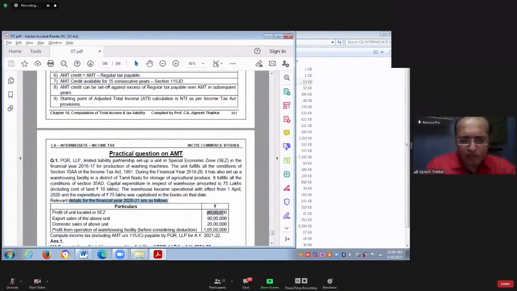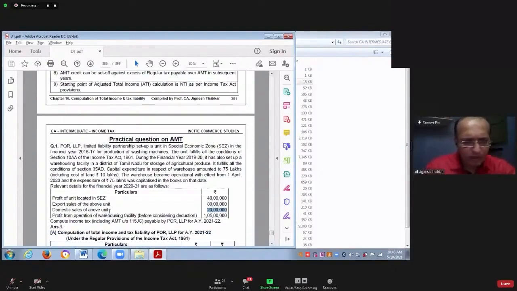Relevant details for the financial year 2021 are as follows. Profit of a unit located in SEZ is 40 lakhs. Export sales of the SEZ unit is 80 lakhs. Domestic sales of the SEZ unit is 20 lakhs. Profit from operation of warehousing facility before deduction under section 35AD is 1 crore 5 lakhs. Compute the income tax including AMT under section 115JC payable by PQR LLP for the assessment year 21-22.